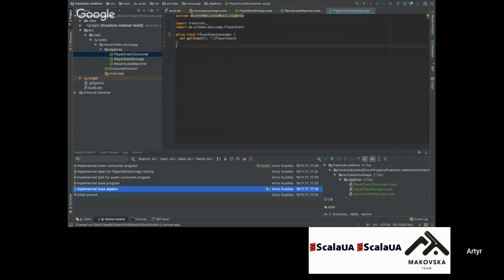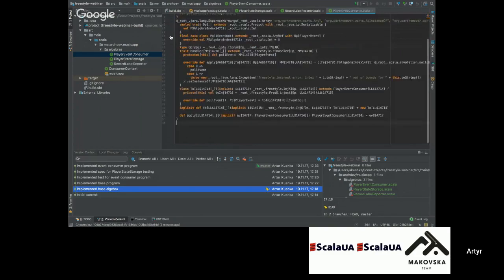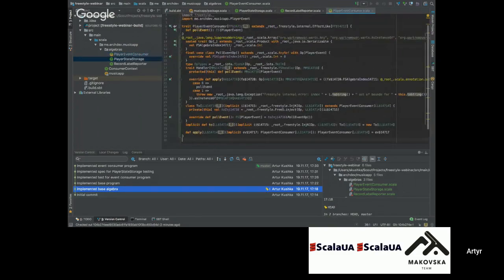But let's dive a little bit deeper. Freestyle is reducing the amount of boilerplate code significantly. So let's just expand the macro. Boom. As you can see, there is lots of stuff that you probably would need to write by yourself if you wanted to write your code in a functional way. But what is really going on here?